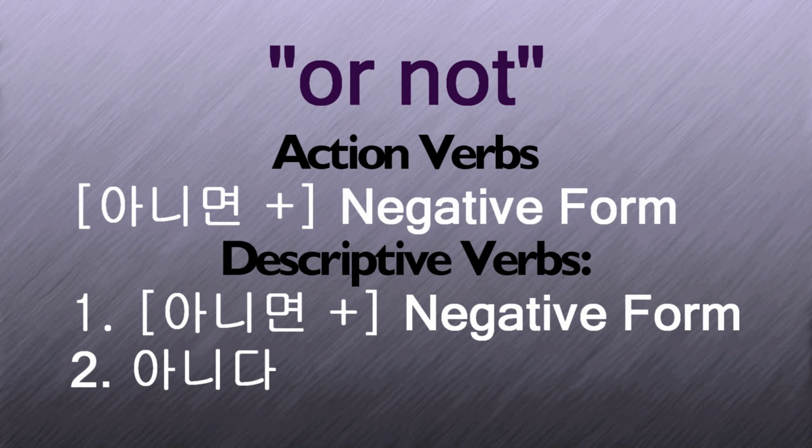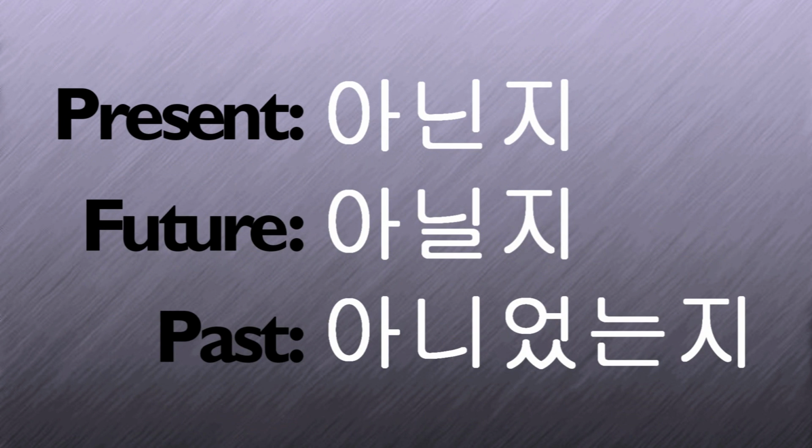For action verbs, take the negative form of the verb, then conjugate it the same way as before. If you're not sure how to do that, check out my video on negative sentences. Adding 아니면, or, helps to separate the sentence into two parts and can make it a bit clearer. Descriptive verbs can also take the negative form of the verb, conjugated the same way as before. But you also have one more option. You can use the descriptive verb 아니다, to not be, instead. This would be 아닌지 in present tense, 아닐지 in future tense, and 아니었는지 in past tense.